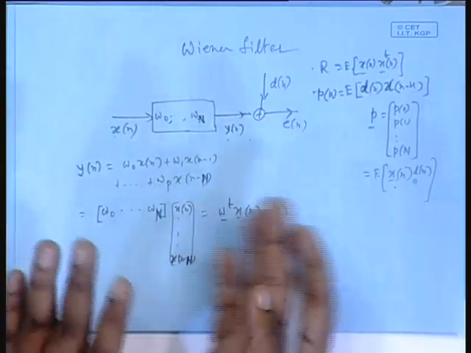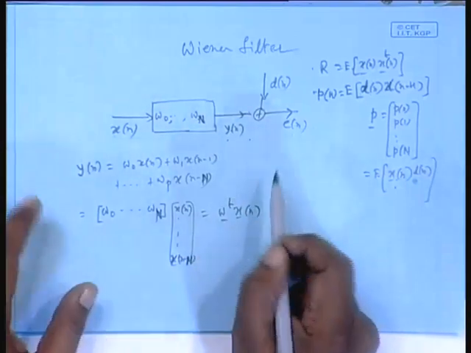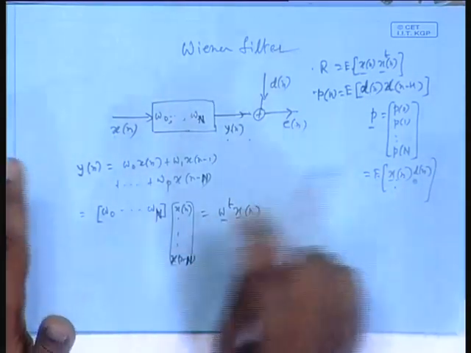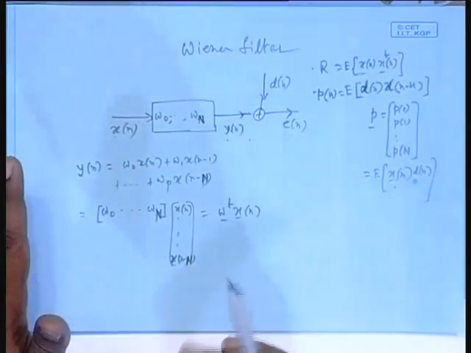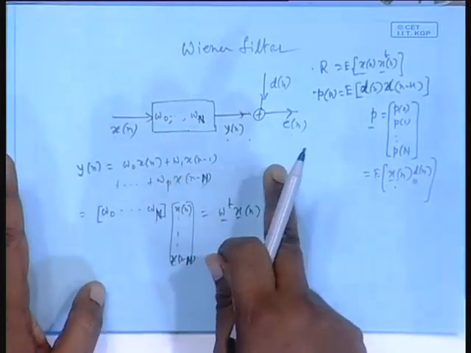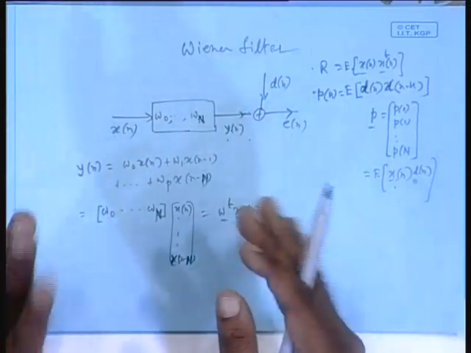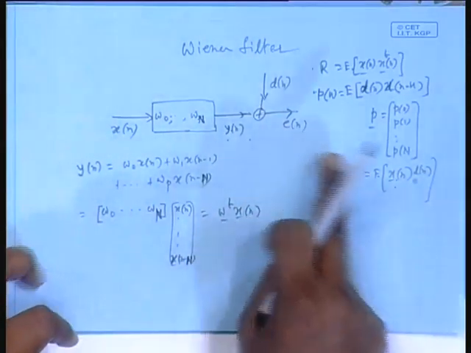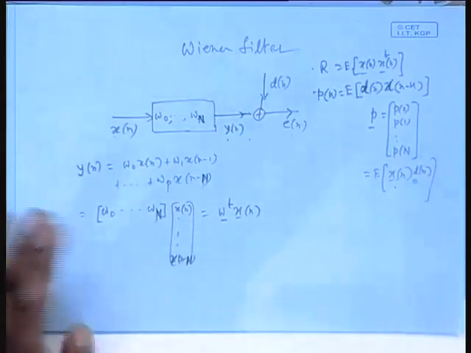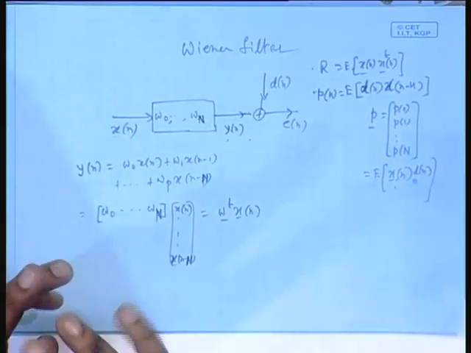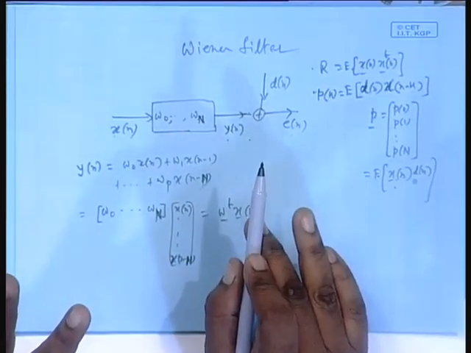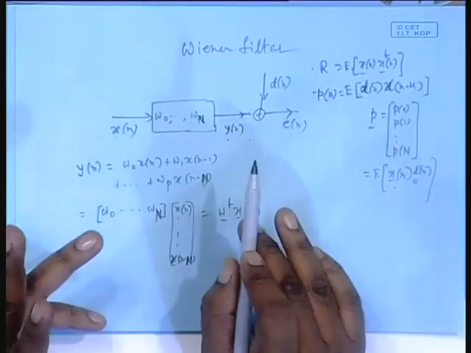Okay. I have to apply average, because there is no point in taking say en square. For a particular experiment you observe one en, you try to minimize en square and you get some set of coefficients, but that may not do well, because the next time the data changes for the next experiment, you get a new sequence en, and for that these coefficients are not optimal. So, that is why it has to be some average power of en, isn't it? That is called the mean square value.